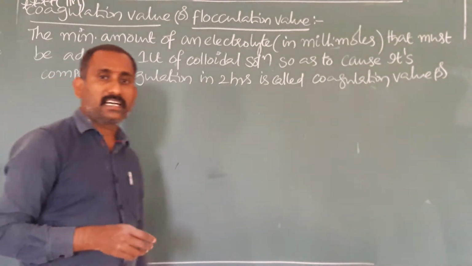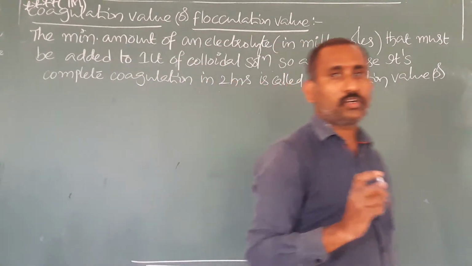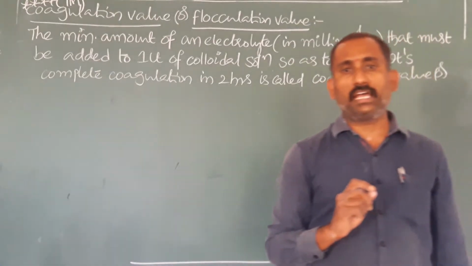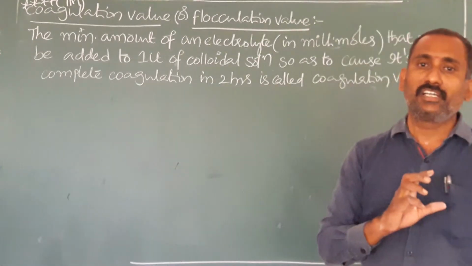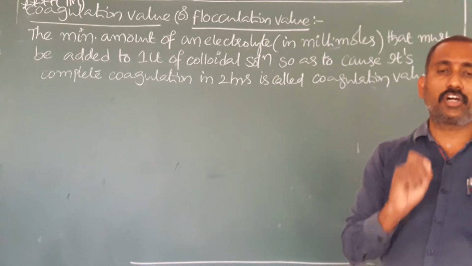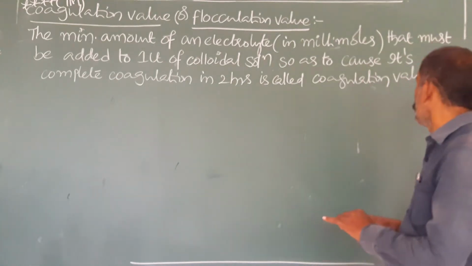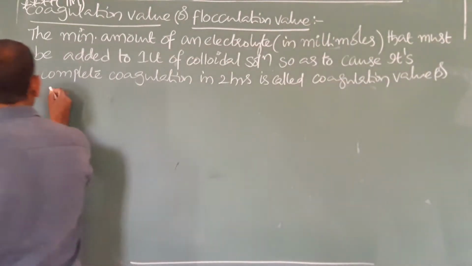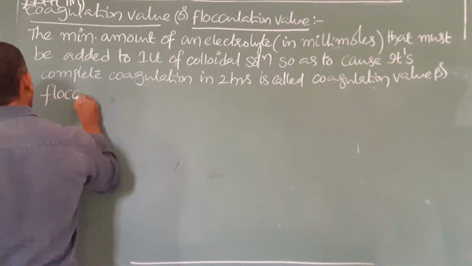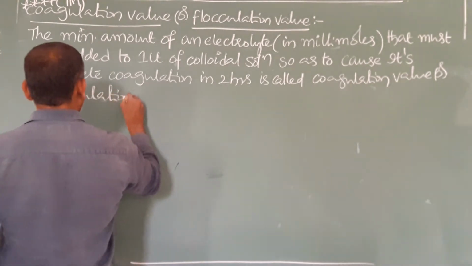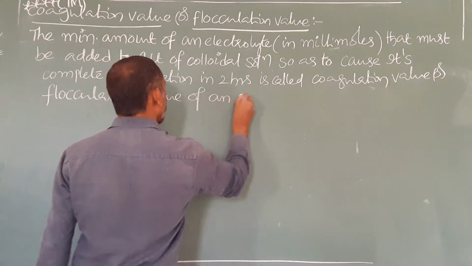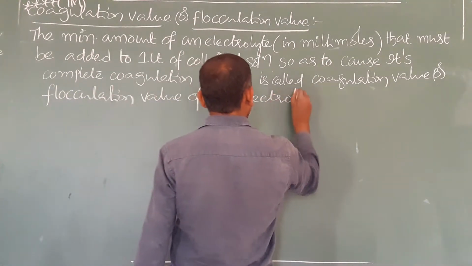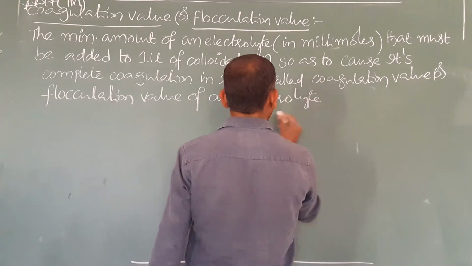Generally, according to the last class, by the addition of an electrolyte, the oppositely charged ion neutralizes the charge, and that causes coagulation. So this is the coagulation value or flocculation value of an electrolyte.